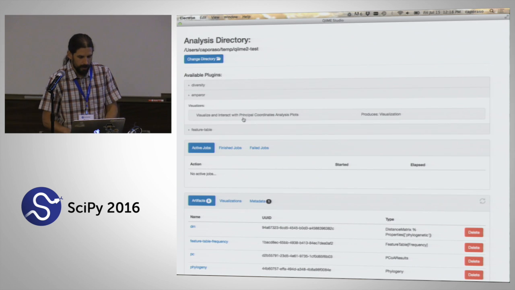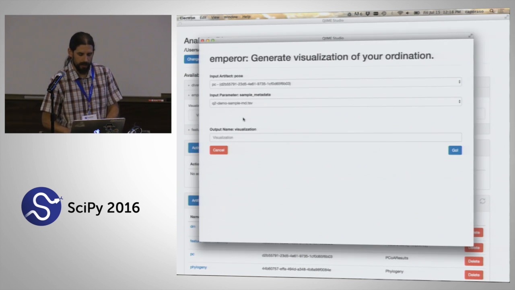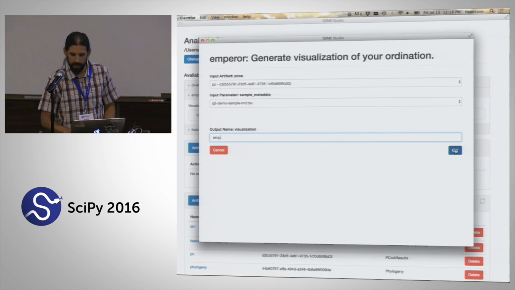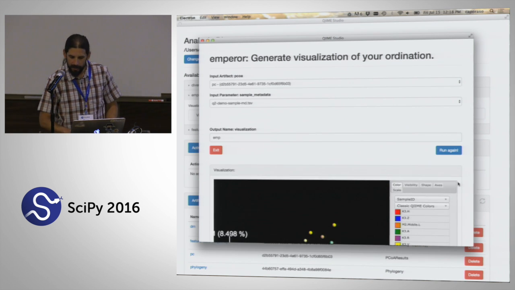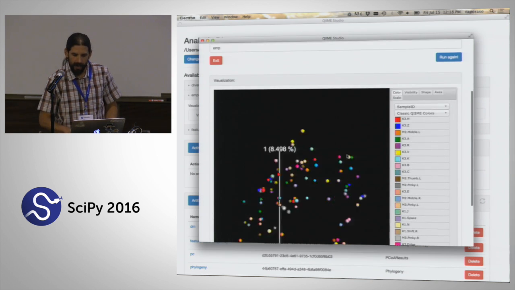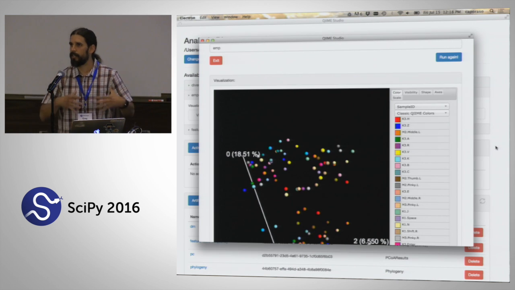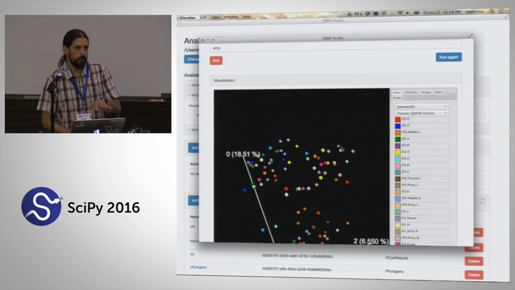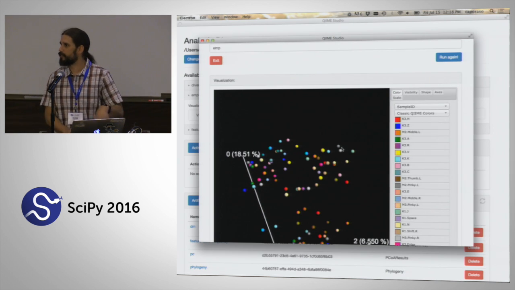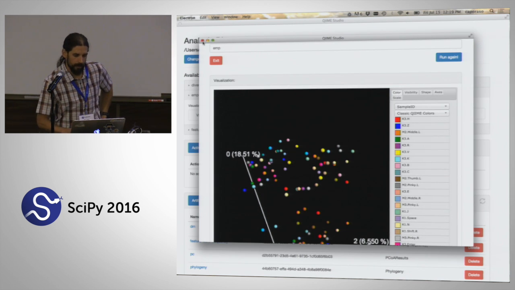Since we already ran one of those, let's use this new plugin that I just installed. And so this generates a visualization based on a principal coordinates plot. And so I'm just giving a name to the output that I'm going to create. I can go ahead and run that. And you can see that that embeds this interactive visualization right here in this new window of the graphical interface. This is a tool called Emperor. It's the subject of the next talk, so I'm not going to go too much into detail right now. I'm just going to show you that we can generate those.